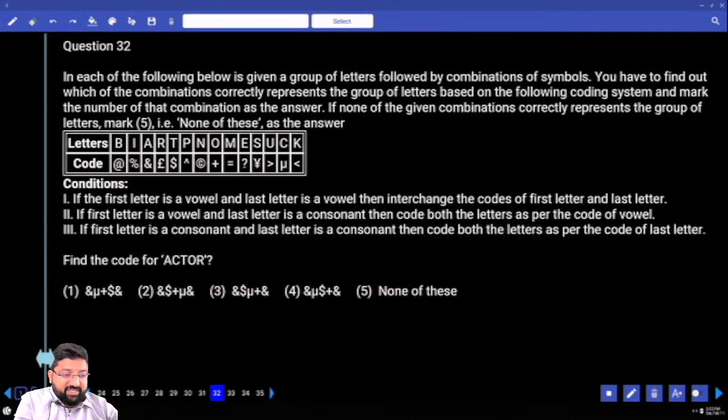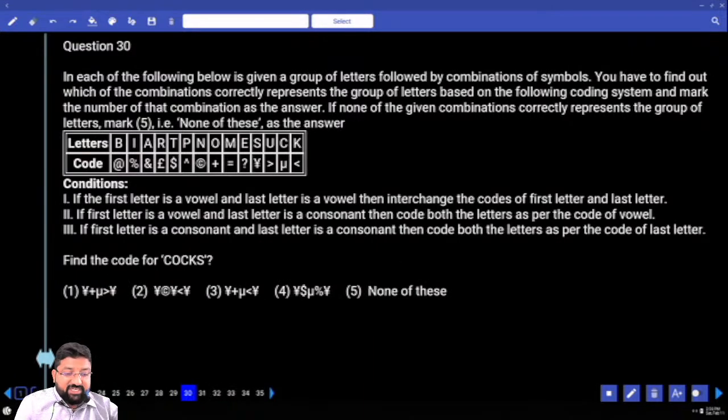Let's go for the 32nd question. You still have none of these, so we have to be very careful. I'm not going for 32 yet. So 32, is it first and last vowels? No. So from this it is very clear the first condition is applicable for only the 31st question. Yes or no?